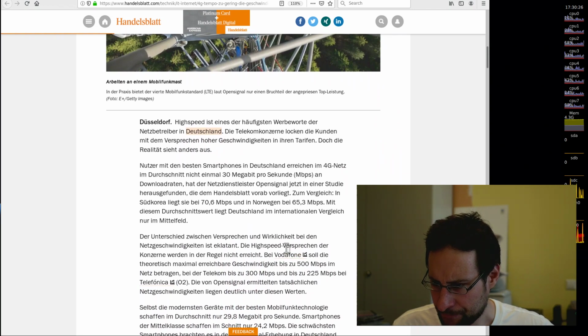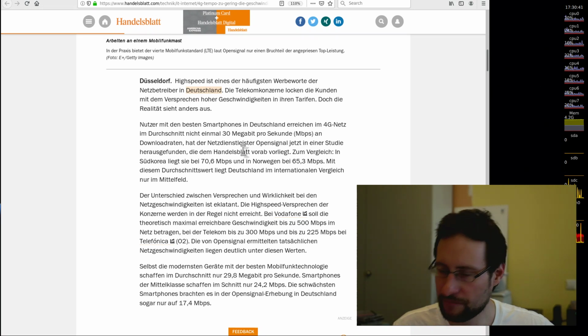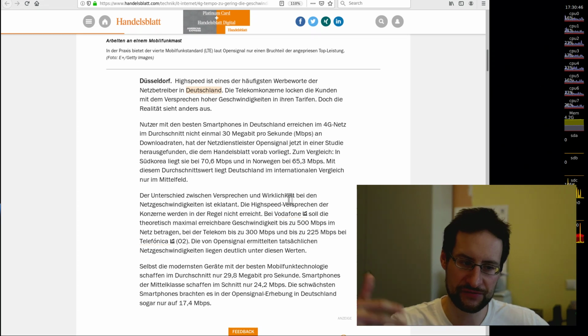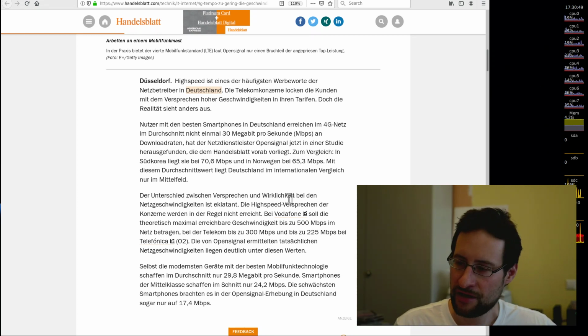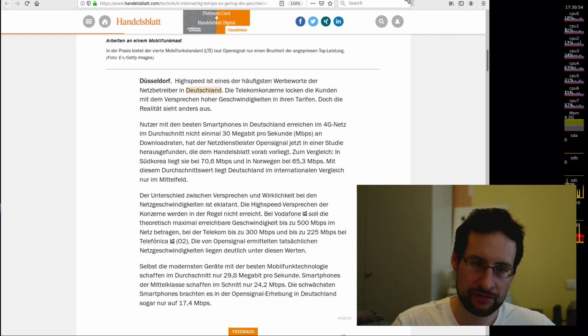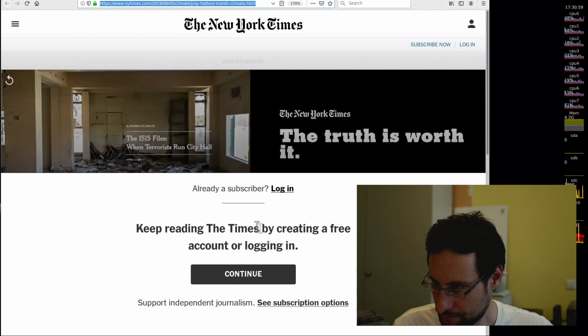And of course, in the rest of the world it's usually faster than in Germany because it's overpriced garbage. To compare, in South Korea or Norway they have 70 or 65 Mbit, and here it was on average 30 Mbit, which of course is still relatively fast. But again, it's a shared medium, also with 5G, so those amazing speeds are shared in this cell. So I'm not really sure how amazing this really will be. Also not really sure if you need such speed, but whatever.